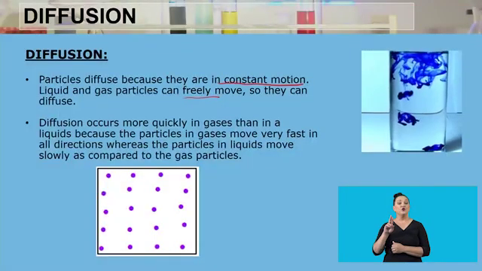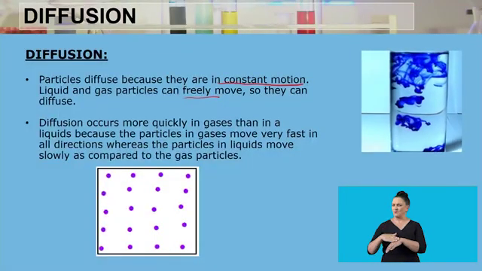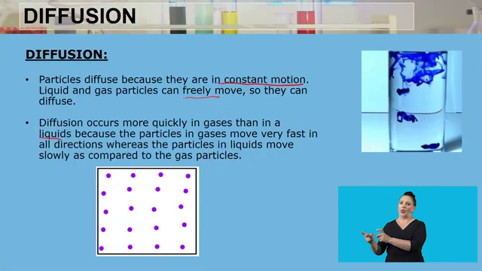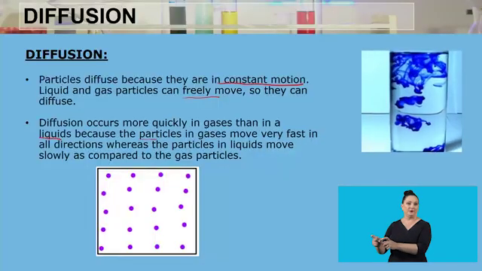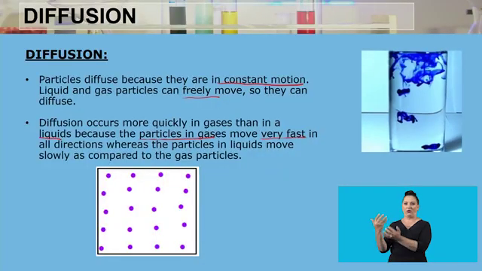Diffusion occurs more quickly in gases than in liquids. Why does that happen? Because we've just said that both liquids and gases have particles that are moving, and therefore diffusion can happen in them. But now we're saying that in gases, diffusion happens more quickly than in liquids. Why does that happen? That happens because the particles in gases move very fast.